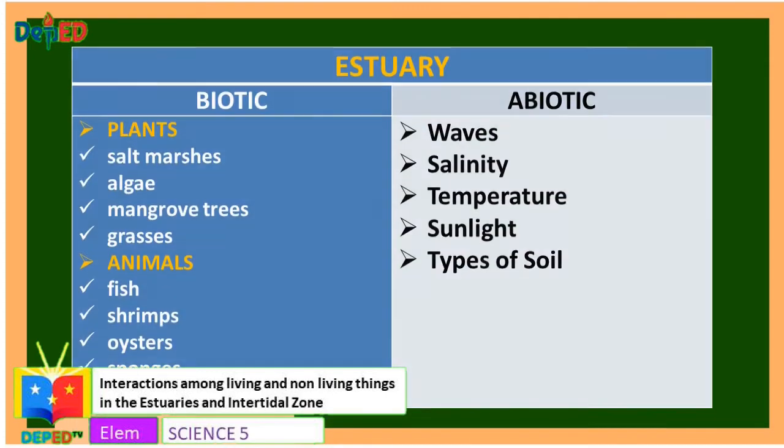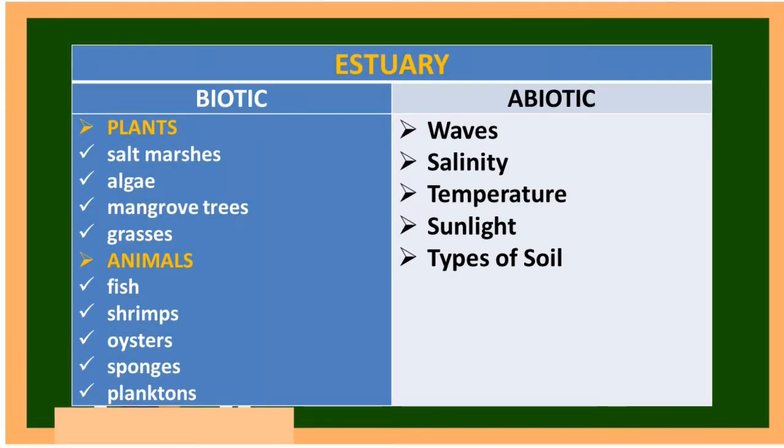Here is a table that shows the biotic and abiotic factors that live in estuaries. Biotic factors that are found in estuaries are plants like salt marshes, algae, mangrove trees, grasses, and animals like shrimp, fish, oysters, sponges, and planktons. While the abiotic organisms that are found in estuary are waves, salinity, temperature, sunlight, and types of soil.